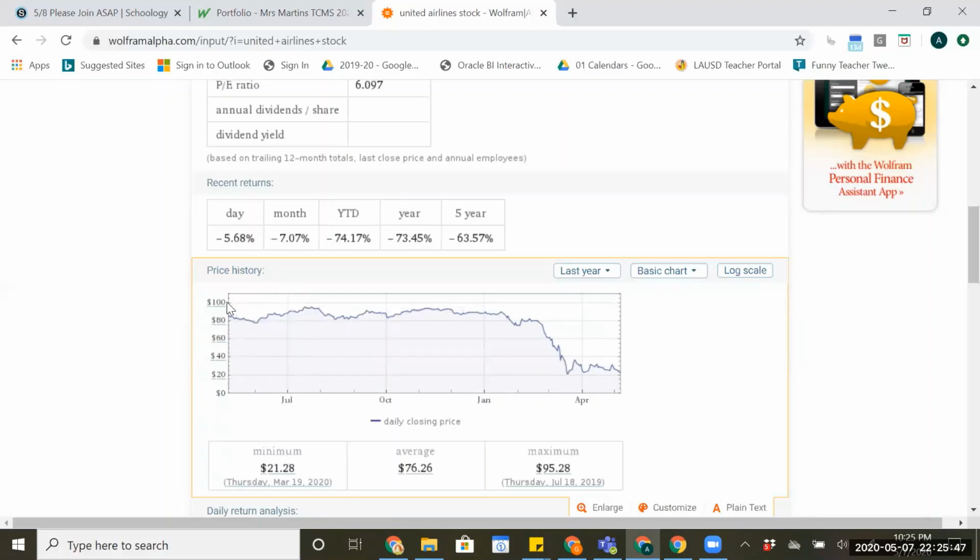United Airlines never went over $100 in the past year, but it did stay pretty steady, a little up and down happening here. But then again, February, right around when the pandemic really started to scare everyone and everyone started staying home from work and schools started closing, and really wild things started happening, this stock just dropped significantly.